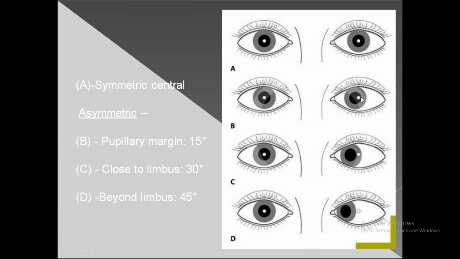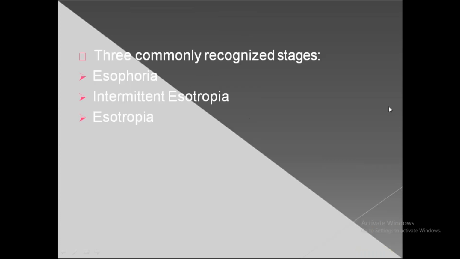Okay, if it is near the pupillary margin, we can say approximately, in a crude method, that the esodeviation is about 15 degrees. This is the pupillary margin, right? So this light reflex, if it is near the pupillary margin, you can say approximately that the esodeviation is about 15 degrees. You can see here, this is the pupillary margin and this is the limbus, right?